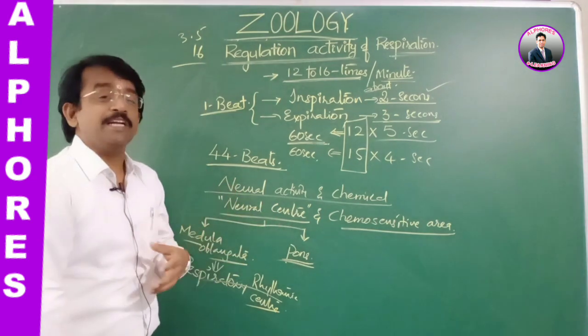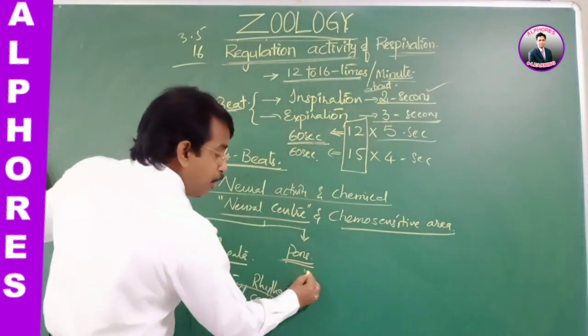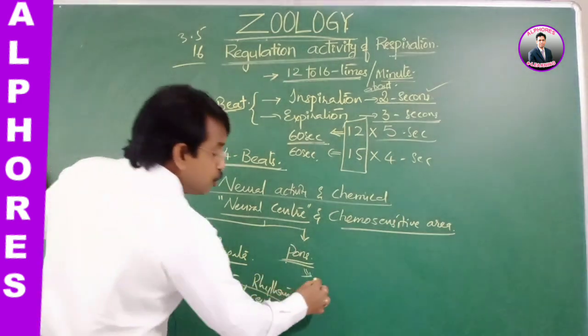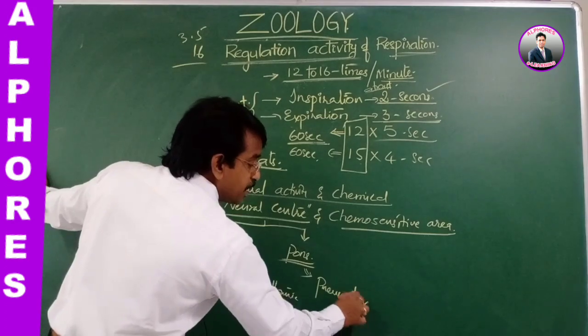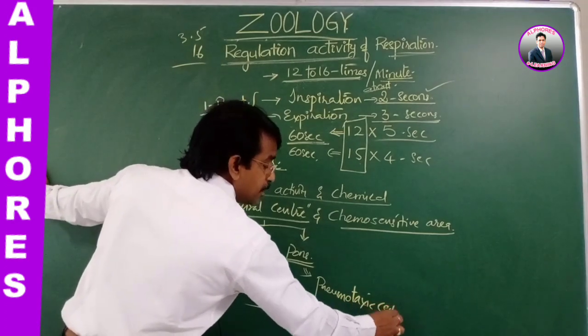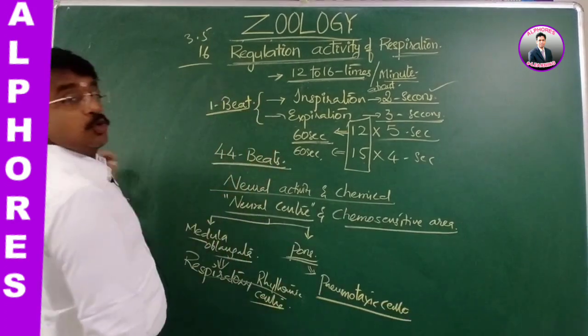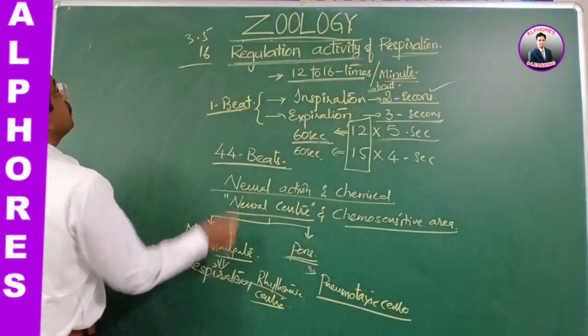In the same way, the pons has the pneumotaxic center.